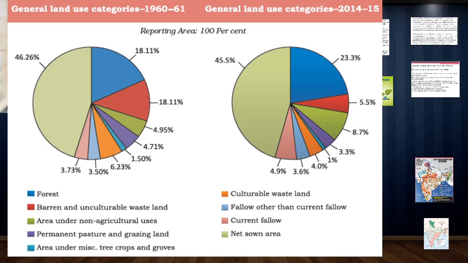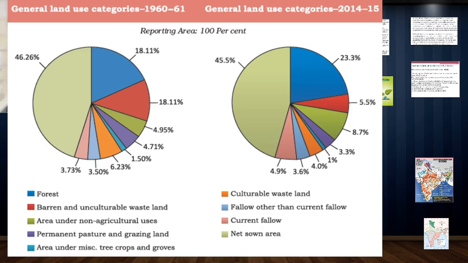Yeah, coming back to this pie chart, the largest area which you see in the first chart is 46.26. This is the net sown area, meaning the area where agriculture is actually happening, and this was the percentage in the year 1960-61. Now if we see the next chart, this percentage has come down to 45.5% in the year 2014-15. So the agricultural work in our India has reduced.